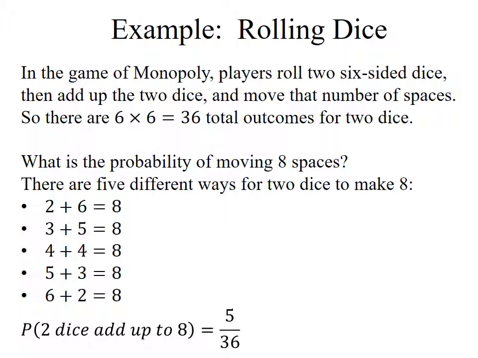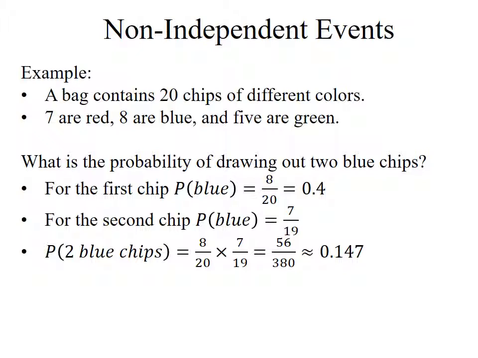Each one of these outcomes has a 1 in 36 chance. So if we add up all 5 of these 1 in 36 chances, the probability when you're playing Monopoly that you're going to roll an 8 is 5 out of 36. Now, what if we have non-independent events? Let's do some examples of that, because that comes up a lot too.